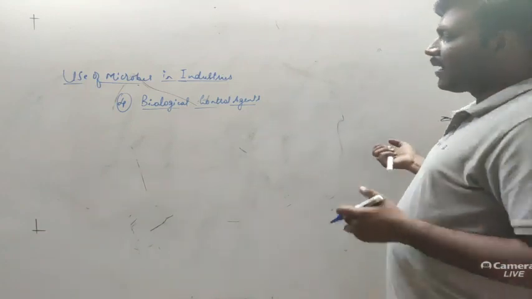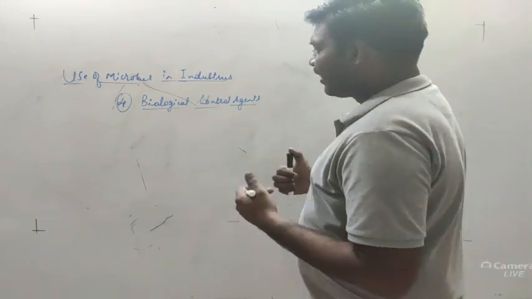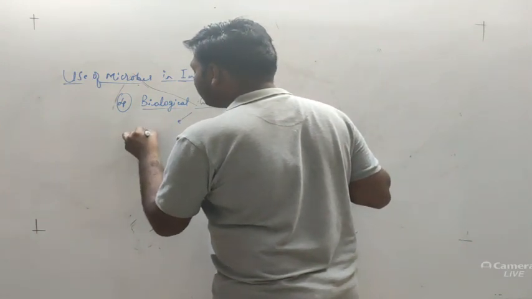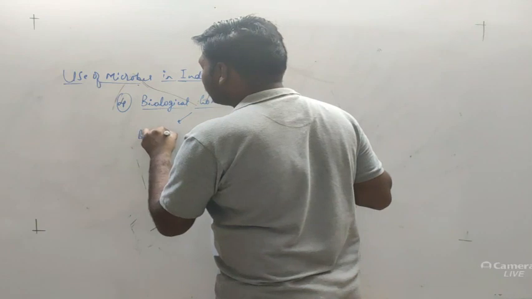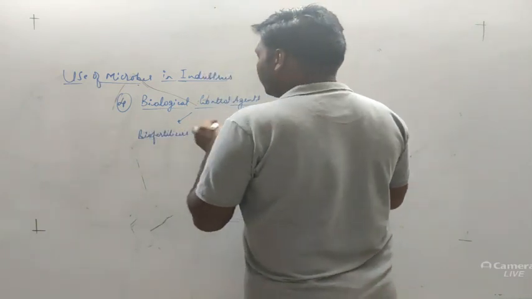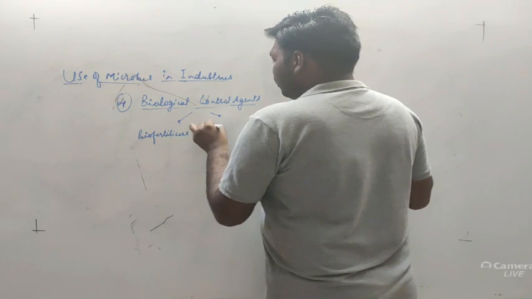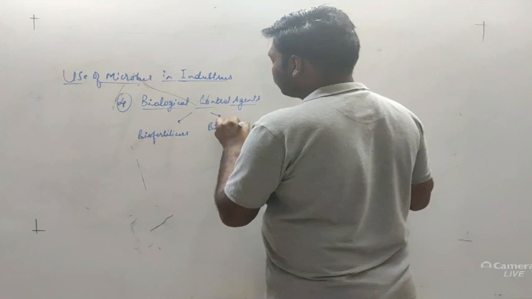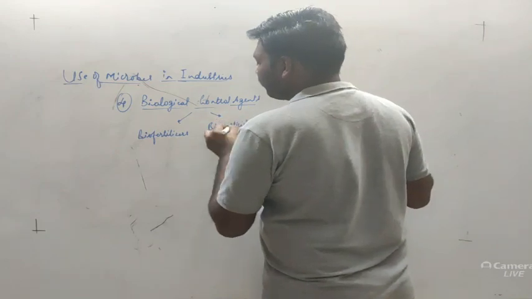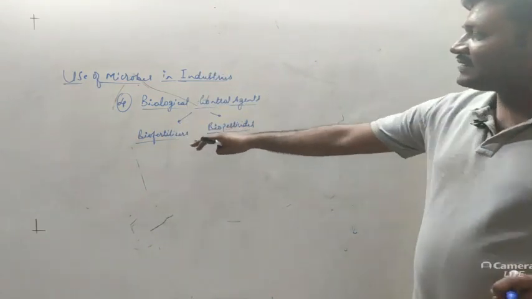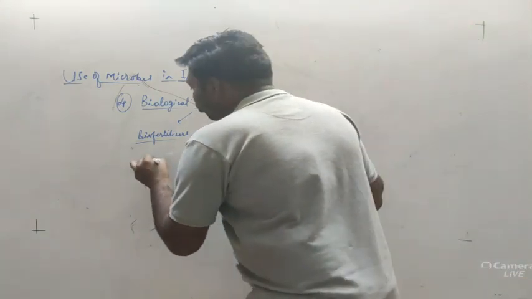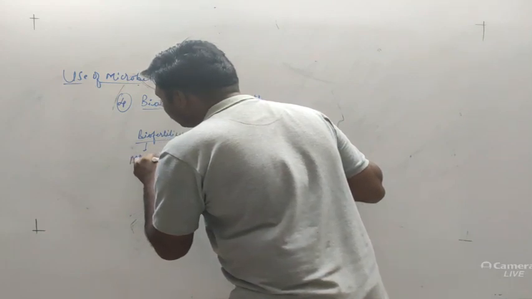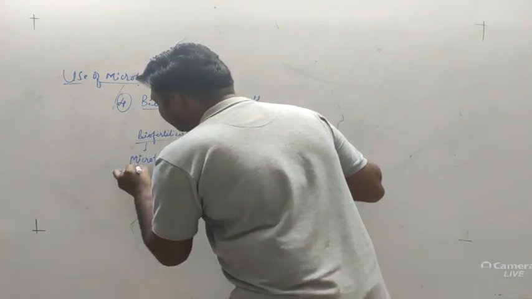Okay, so the use of the biological control agent is that it can act as a biofertilizer, or it can be in the form of biopesticides, or bioinsecticides. So biofertilizers are nothing but microbial inoculants.